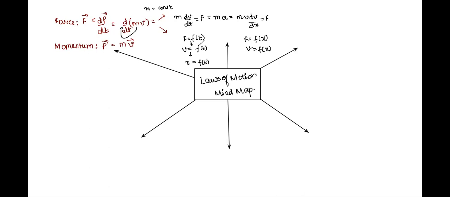So whenever I'm writing this F of t, I mean some function in t, some dependence on t, or let's say for example v is equal to, let's say, t square plus t minus 1, etc., right? So these are some basic tricks which you will be utilizing when you're solving your questions, right?